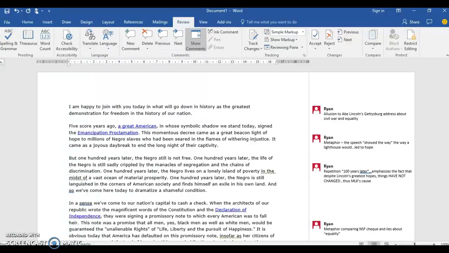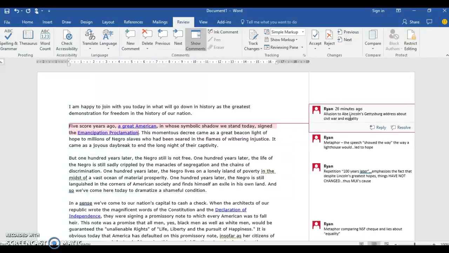"Fifty years ago, a great American, in whose symbolic shadow we stand today, signed the Emancipation Proclamation." The way he begins it, where he says 50 years ago, is very much an allusion to Abraham Lincoln's Gettysburg Address. You might be familiar with a speech, even if you didn't know it was Abe Lincoln, that says "Four score and seven years ago." Well, this is structured the same way. So it's very much like a holla back to Abraham Lincoln.